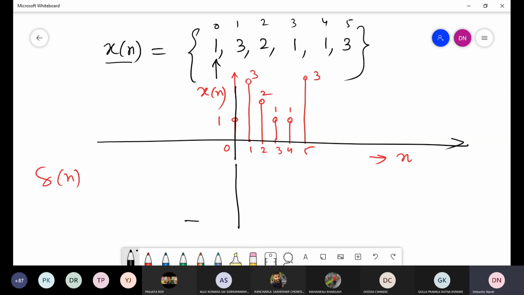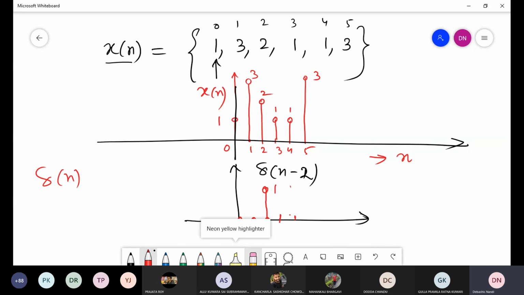I want to get this delta n minus 1 or n minus 2, suppose. Then what will be the case? Here it is 0, here also 0, here n is equal to 2. At this point, the delta function will be shifted. The value is 1. This is delta n minus 2. Okay? It is shifted to the right hand side. Similarly, if it is delta n minus 3, then the pulse will be here at this point. N is equal to 4, the pulse will be here at this point. Okay. So this is the case.